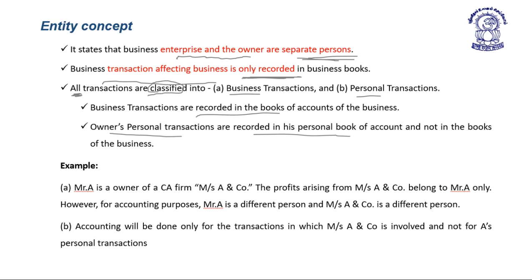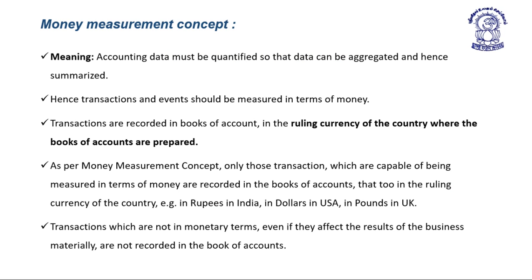The next concept is money measurement concept. Here, accounting data must be quantified so that data can be aggregated and hence summarized. First of all, data can be aggregated and then summarized. So data must be quantified. Hence, transactions and events should be measured in terms of money.